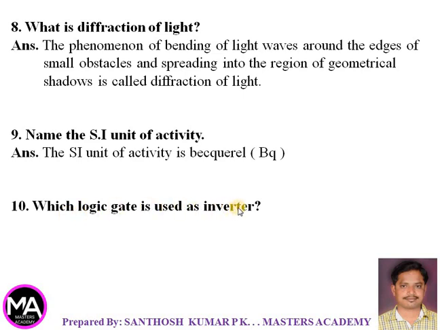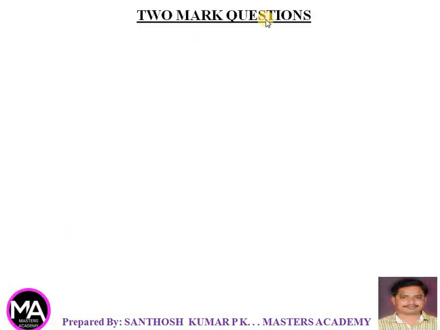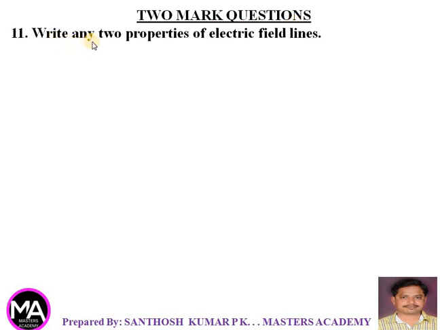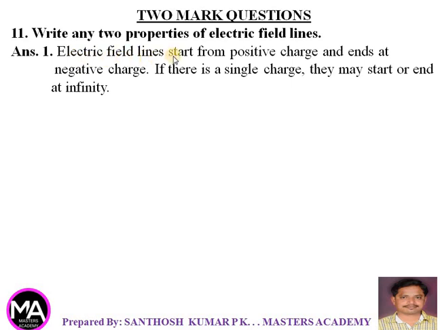Which logic gate is used as an inverter? It is nothing but the NOT gate. Next, 2 more questions. Write any 2 properties of electric field lines. Answer, electric field lines start from positive charge and ends at negative charge.